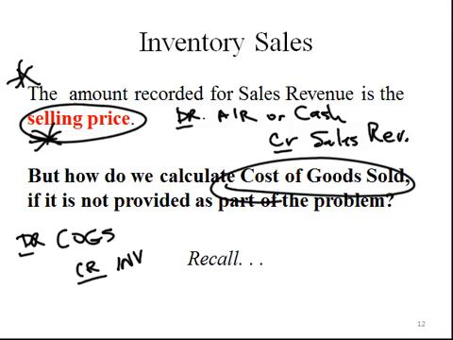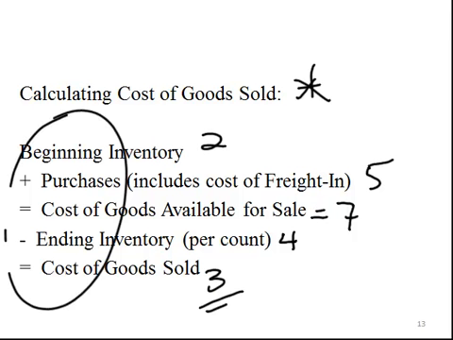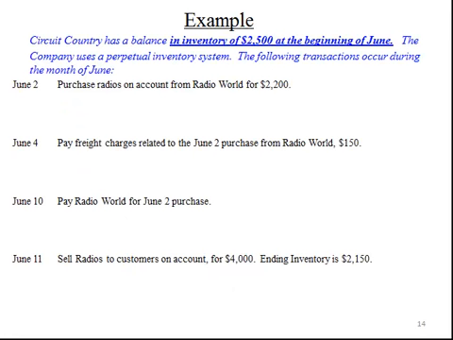The question is, how will we determine this cost of goods sold if it is not provided as part of the problem? Recall this relationship. Our beginning inventory, say 2, plus any purchases, maybe 5, including freight in, would give us 7 in costs available for sale. If we know our ending inventory, maybe 4, we can determine that our cost of goods sold is 3. If we understand this relationship, we can solve for our cost of goods sold. Let's look at an example.